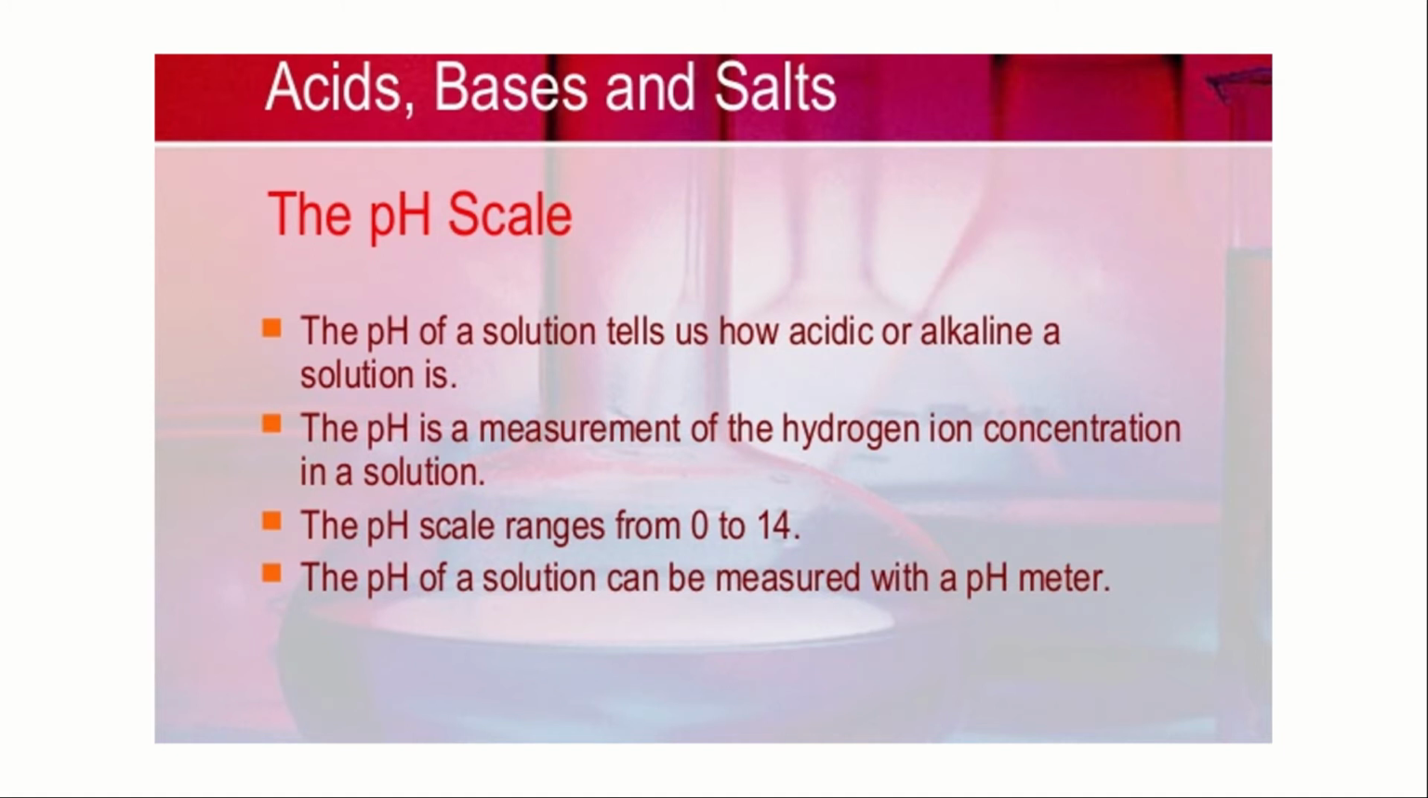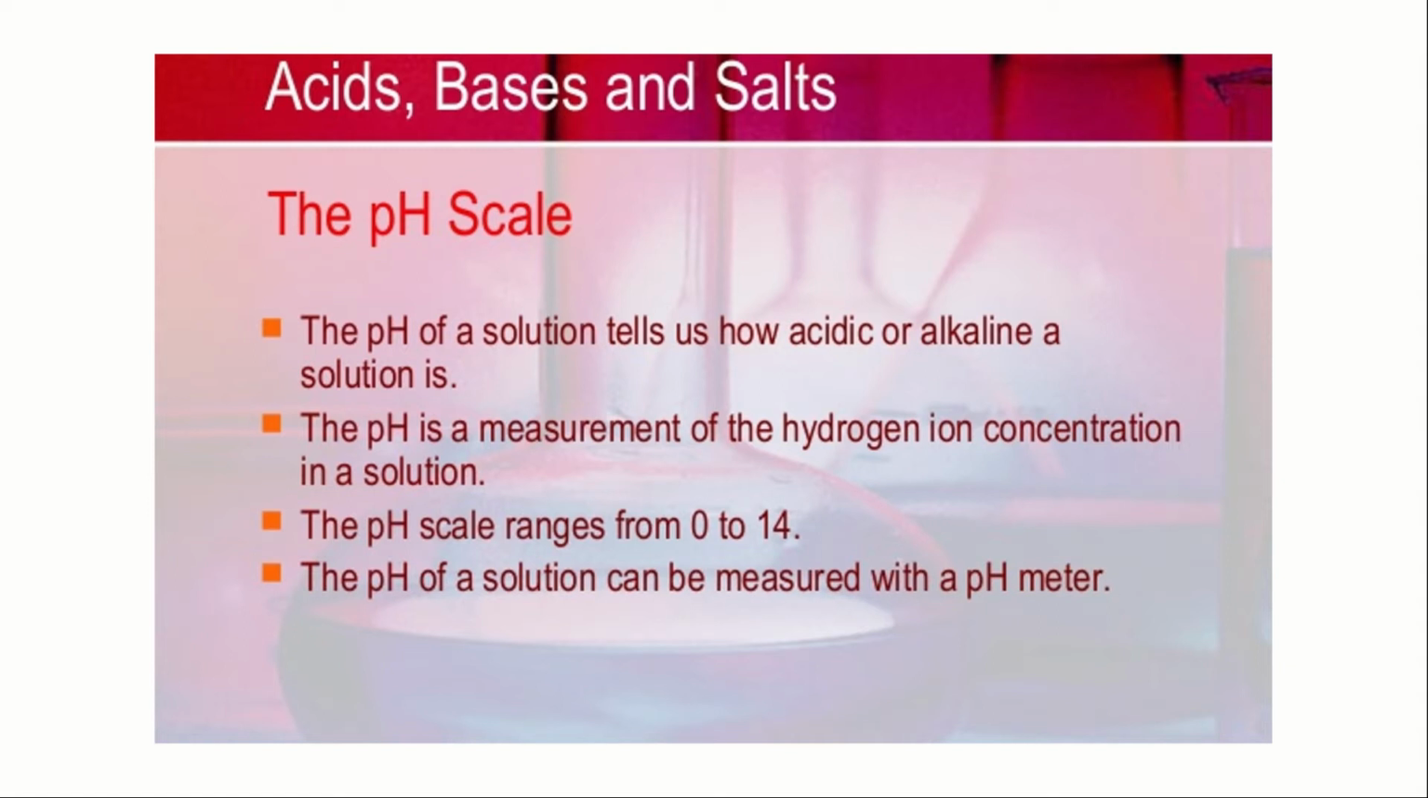The pH scale. The pH of a solution tells us how acidic or alkaline a solution is. Acidic or alkaline means there will be a stronger and weaker section also. The scale ranges from 0 to 14. From 0 to 6, or 0 to less than 7, the substance is said to be acidic. The substance which is more than 7 and up to 14 is said to be base, alkaline. If a substance is exactly equal to 7, then it is neither acidic nor basic. It is neutral. So by the pH scale, we can understand this.